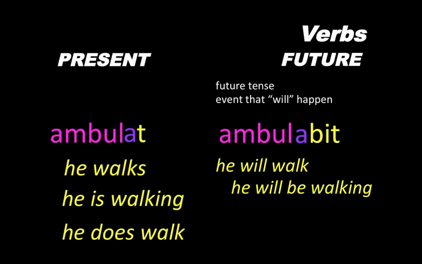So if we take a look at our verbs, ambulat with the T is present, so he walks, he is walking, or he does walk. But when we add the bit ending, we add that bi in there, we're now going to make it future, he will walk. And before, I told you the ba for the imperfect sort of helps with the was, as the was and the ba. Well here, think of it as will, will, bi. So the I in will helps you with future. And that bi is really going to be our indicator. Be careful though, the first person is bo, and the third person plural is bunt, so we use a bu there.